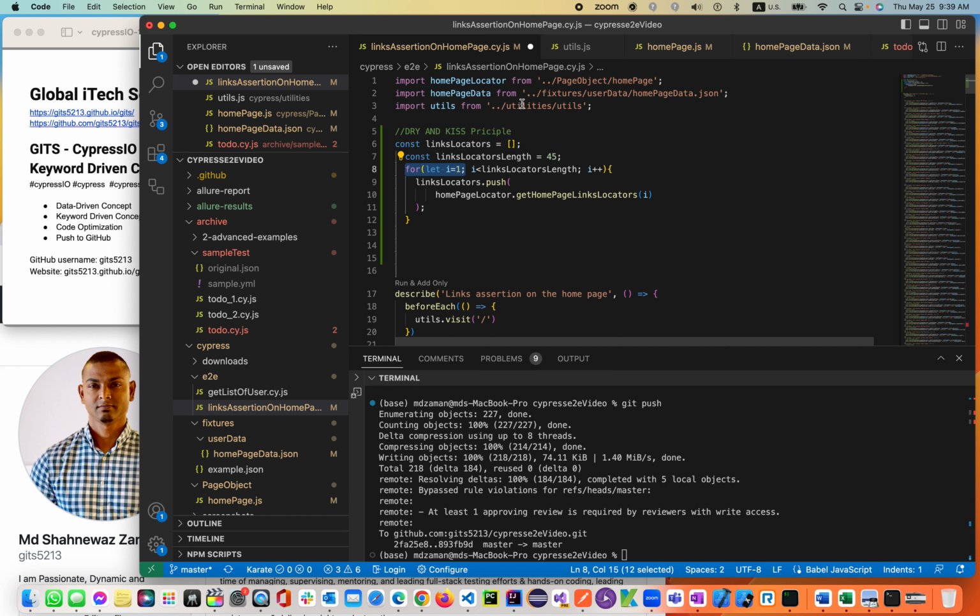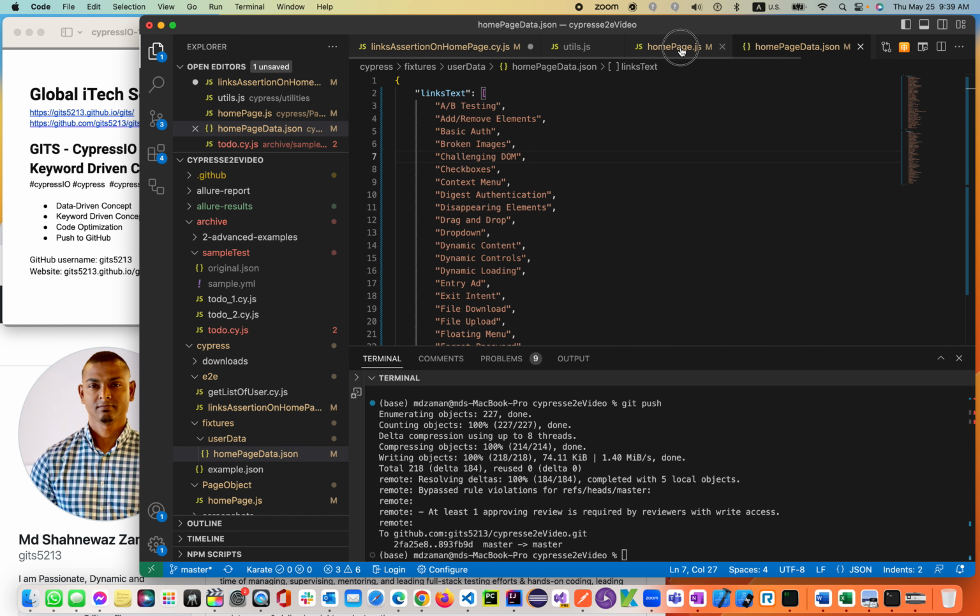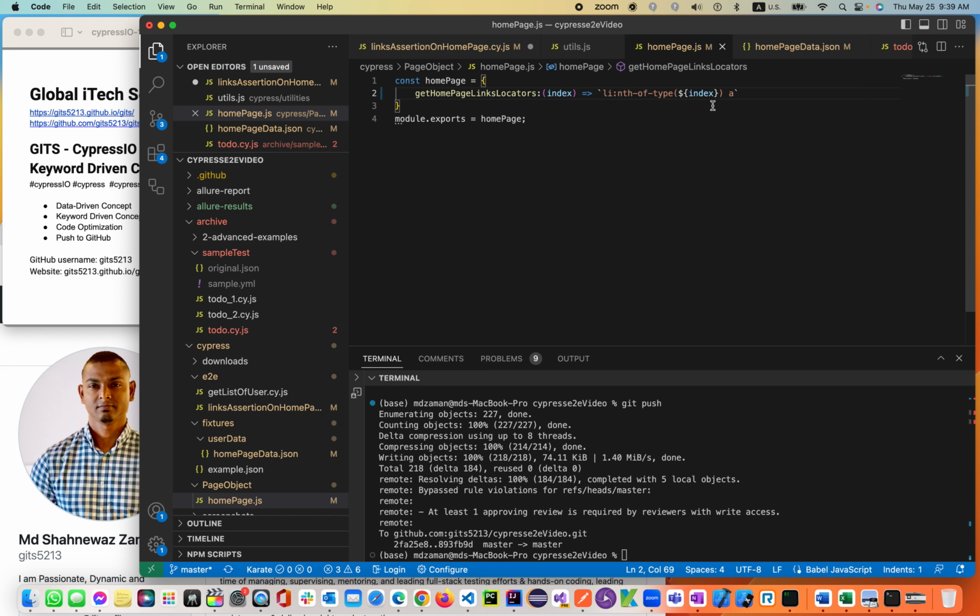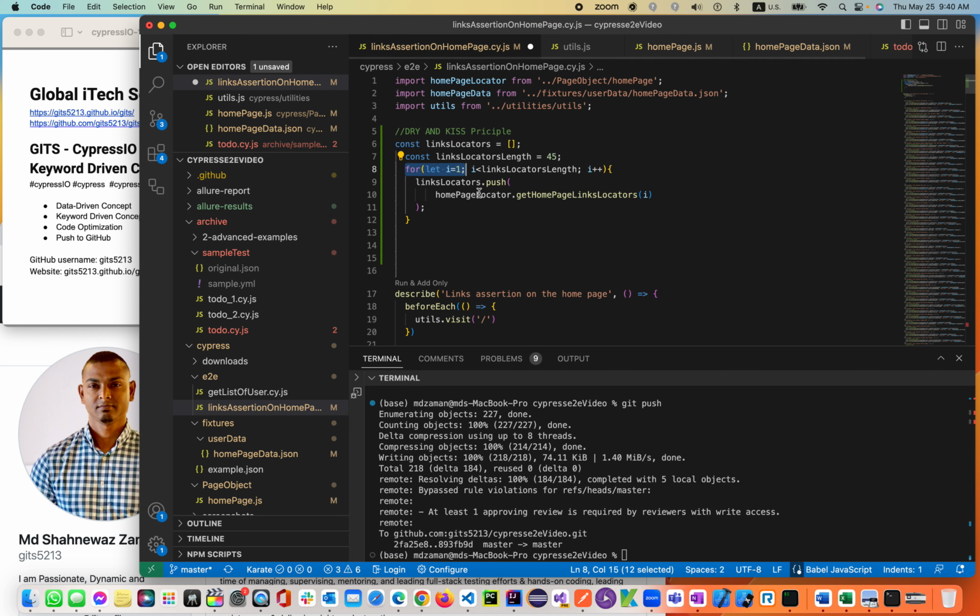So as I told you earlier, on the home page, the locators start from 1 to 44, just a number. Now we're passing that number into our for loop, 1 to 45, where i is less than 45, which is going to be 1 to 44, i plus plus. It will iterate, basically looping through. Then we're pushing all the 1 to 44 into an empty array. Basically there are 44 locators. We just replaced them with five lines of code.